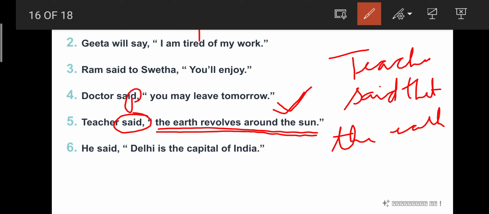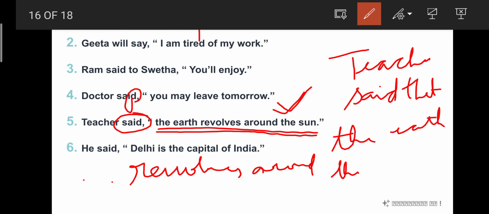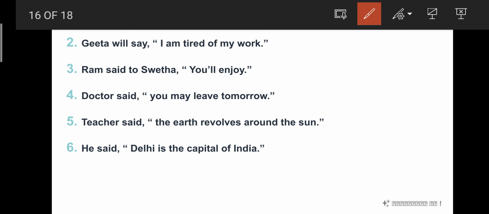The earth revolves around the sun. Okay, teacher said that the earth revolves around the sun. I did not change the exact words at all. I just repeated it as it is a general fact, right?